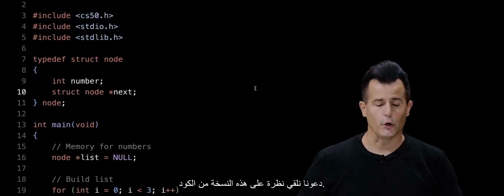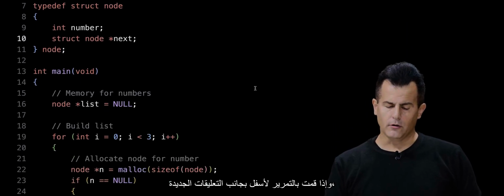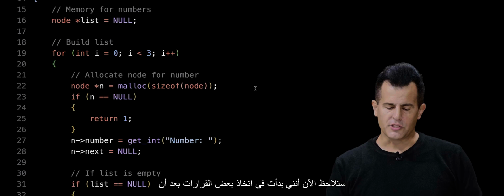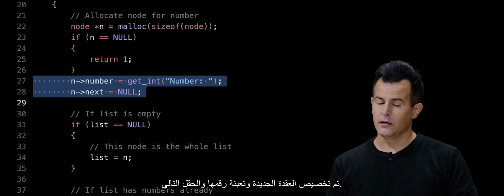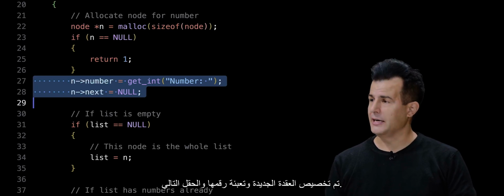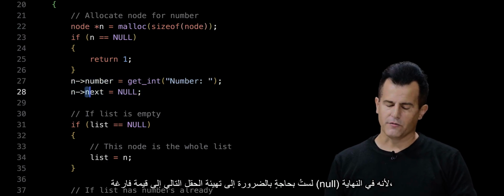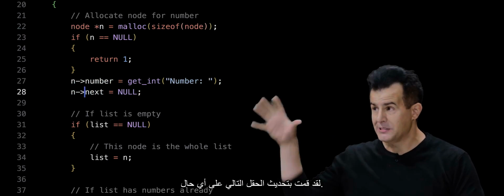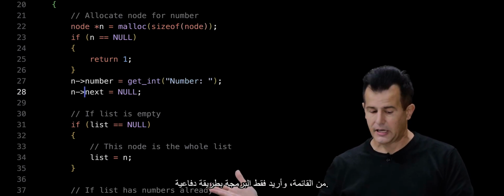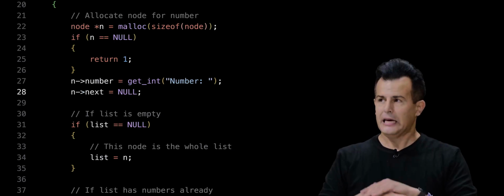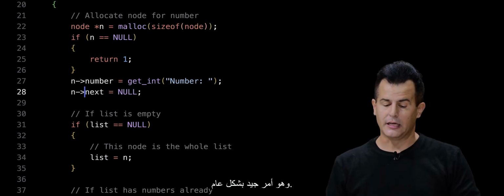Let's take a look at this version of the code. So everything thus far is the same. And if I scroll down, besides the new comments, you'll see that now I'm starting to make some decisions after I have allocated the new node and populated its number and next field. As an aside, I don't strictly need to initialize the next field to null, because eventually, as we've done in every past example, I've updated that next field anyway. However, because this one might now end up at the end of the list, and I just want to program defensively, initializing pointers to null before you're ready to assign their value is a good thing in general.